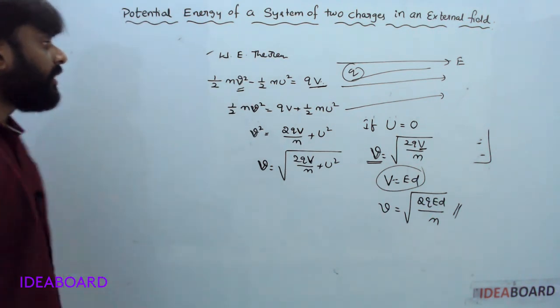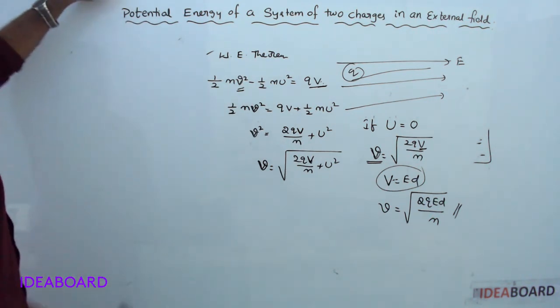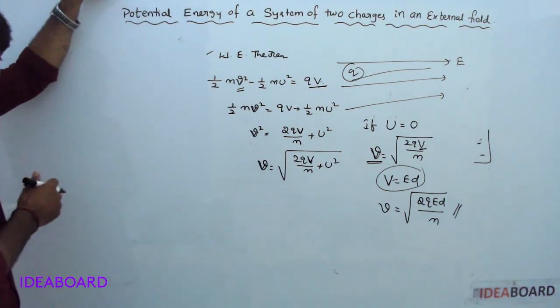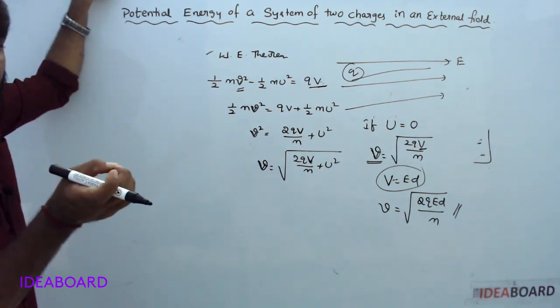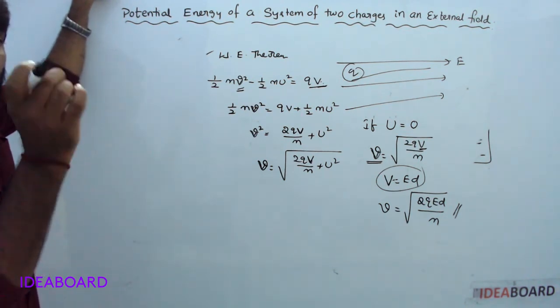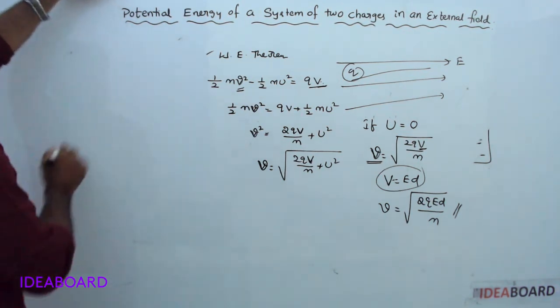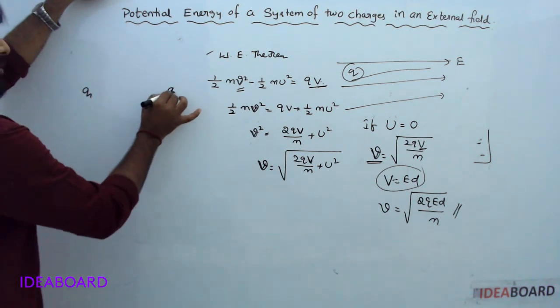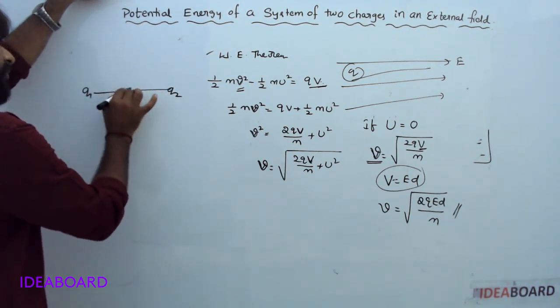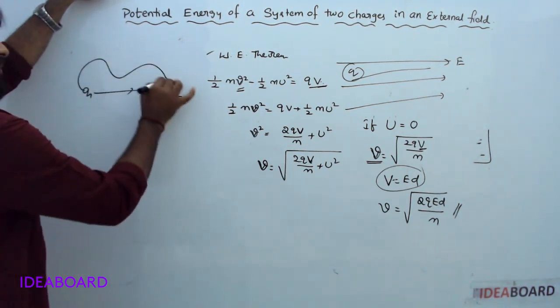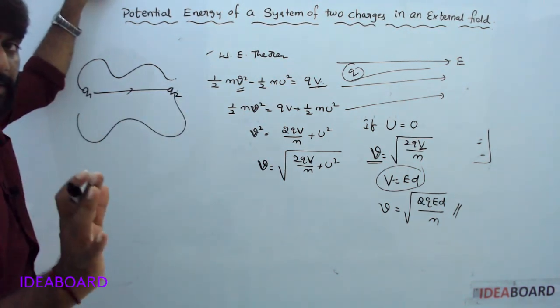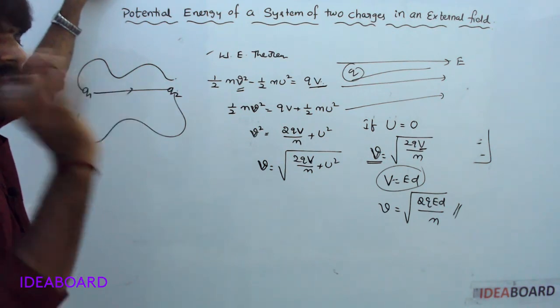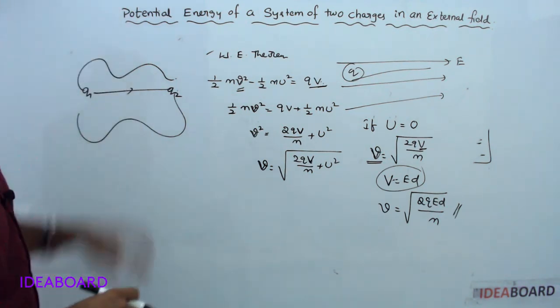Now, here I am also telling clearly, the electrostatic field is a conservative field. In that conservative field, work done is independent of path. For example, for Q1, Q2, in this way or in any way, the potential energy or work done is the same, independent of path.